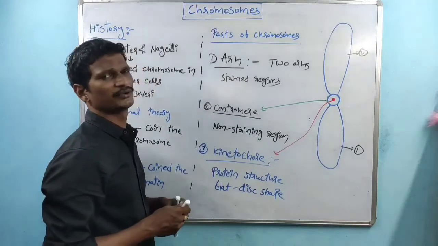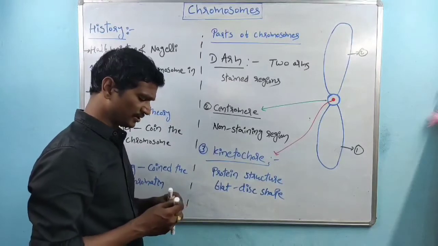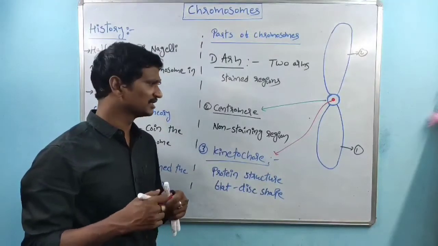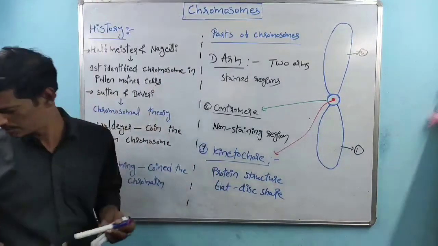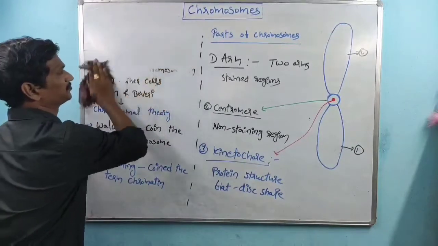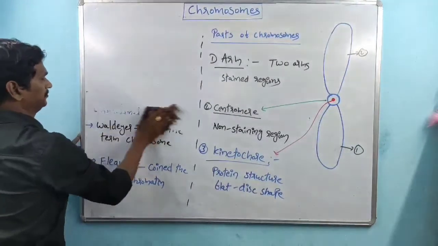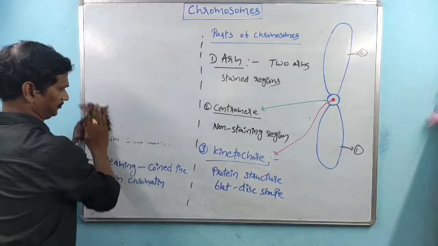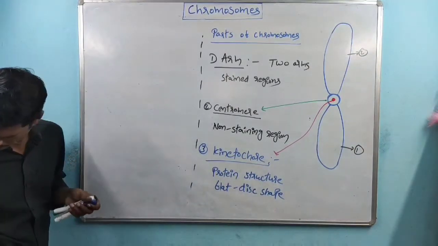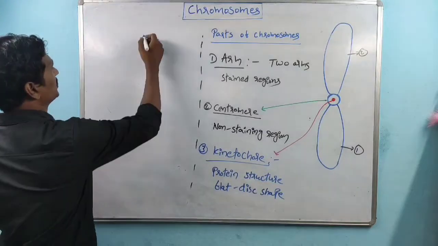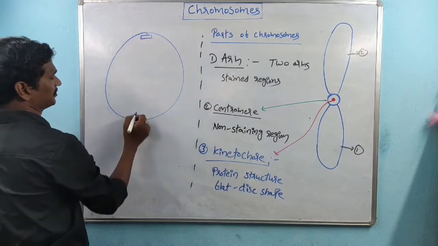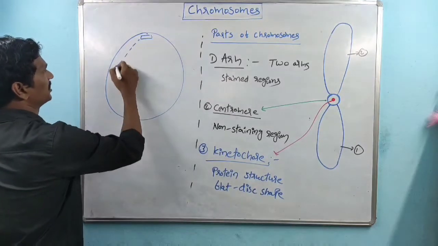What is the function of the kinetochore? During the cell division process, we have to know this concept. This is one of the cells, right? And these are the spindle fibers.